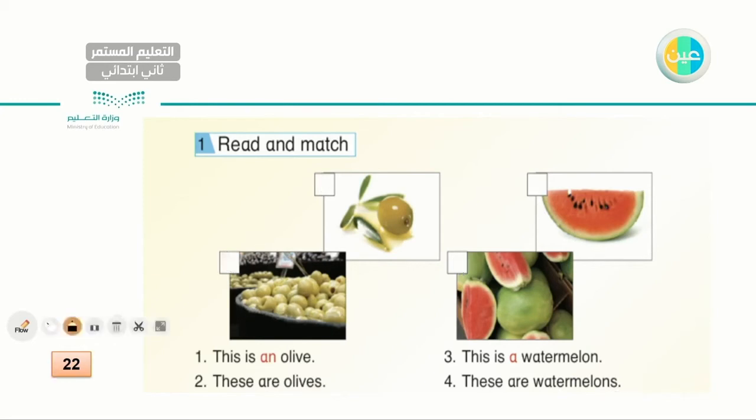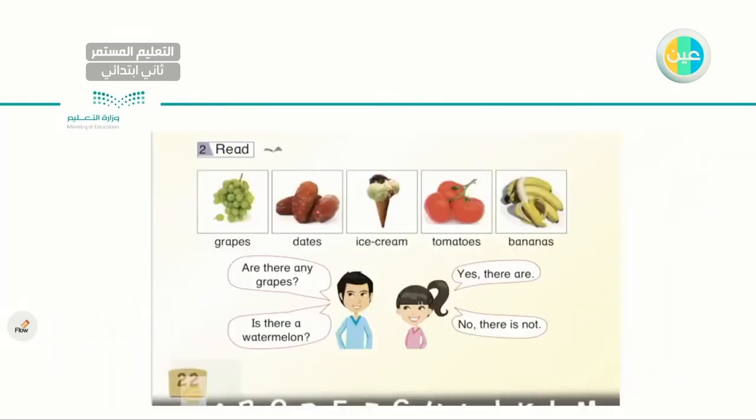Let's go to the next one. This is the next part. Let's try to read together. As you can see, I have different kinds of food. Let's read together. Grapes, dates, ice cream, tomatoes, bananas. Let's read them one more time. Grapes, dates, ice cream, tomatoes, and bananas. Very good. Let's go to the conversation between this boy and the girl.